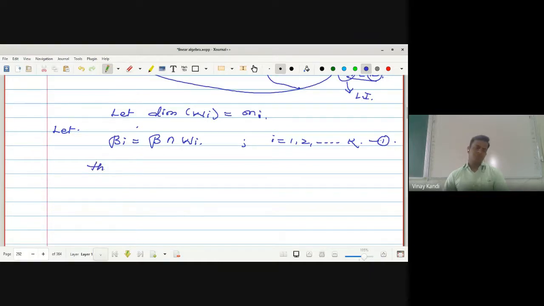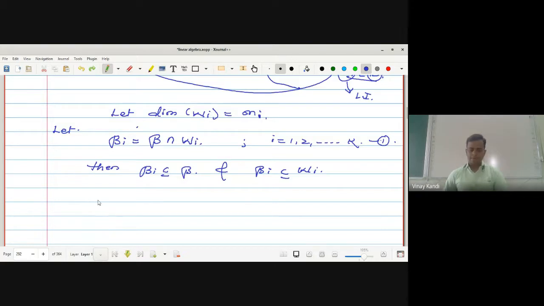Then we get beta_i is contained in beta, and beta_i is also contained in Wi. Because beta_i is a subset of this one and also this one. This intersection is smaller than beta and Wi. Hence beta_i is contained in beta and beta_i is contained in Wi.